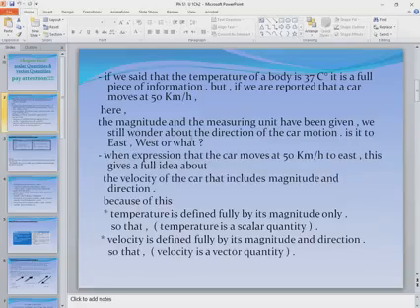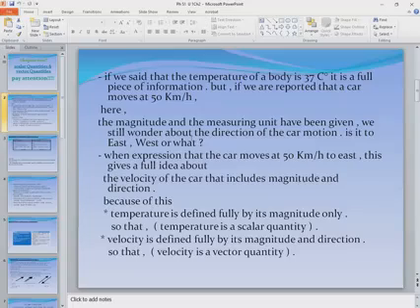Okay, if we said that the temperature of a body is 37 degrees Celsius, is it a full piece of information?